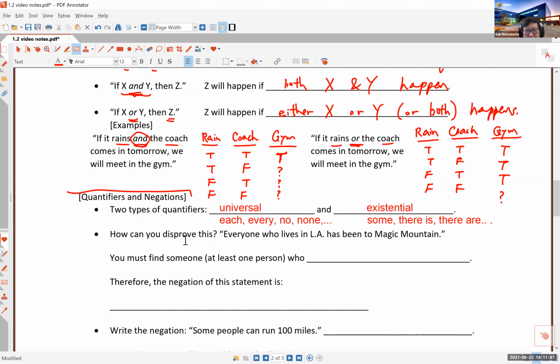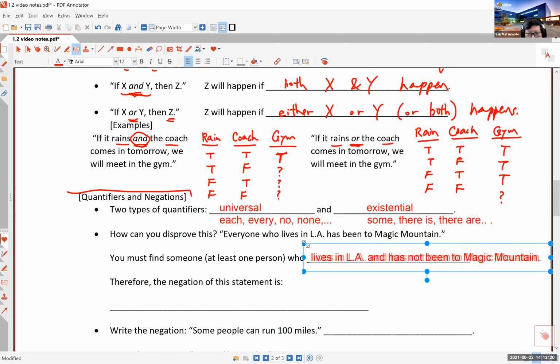You don't have to prove that nobody who lives in LA has been to Magic Mountain, right? If somebody says everyone who lives in LA has been to Magic Mountain, you can say, oh, no, that's not true, because you basically have to find at least one person who lives in LA and has not been to Magic Mountain, right? Again, I hope you're writing these things down. These are the notes that you would keep in your notebook and study before your test.